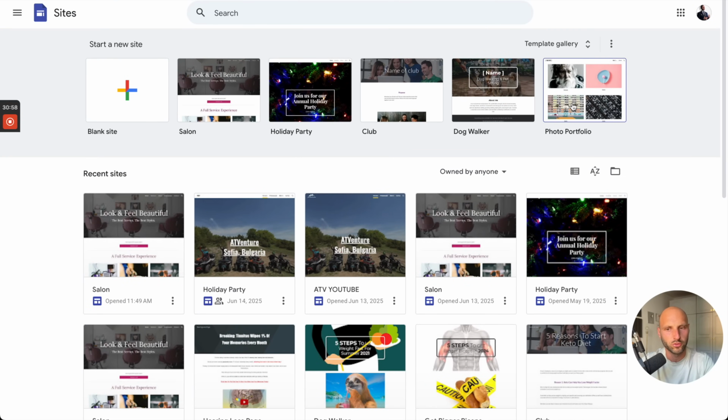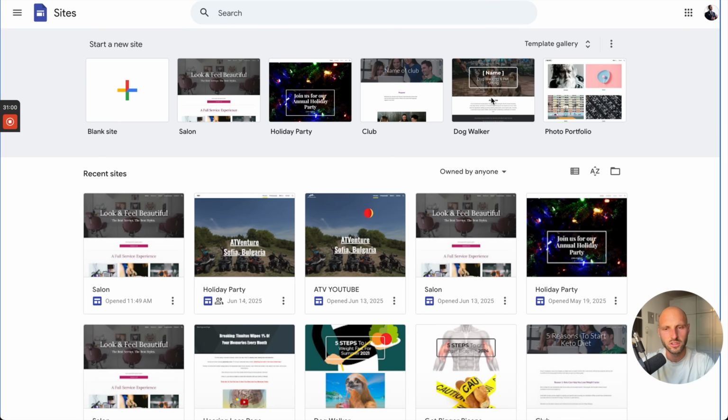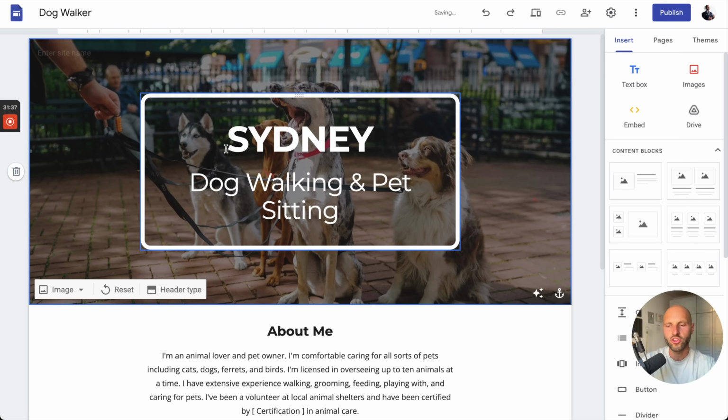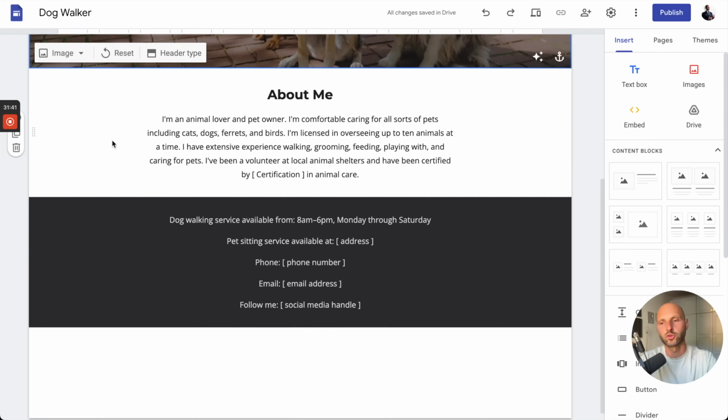For example, here's a portfolio or dog walker. So I can click the dog walker template, and it's already pre-made for me. I can just change the text and swap some images on the website. There we go. Dog walker. I can change the name. I can change the images. I mean, I can make this website not about dog walker. I can make this website about photography or wedding photography or whatever I want.